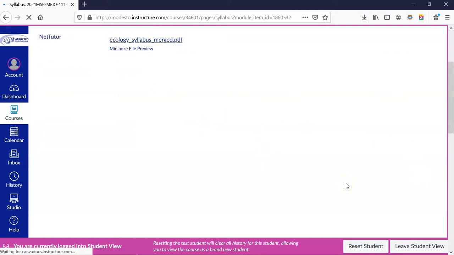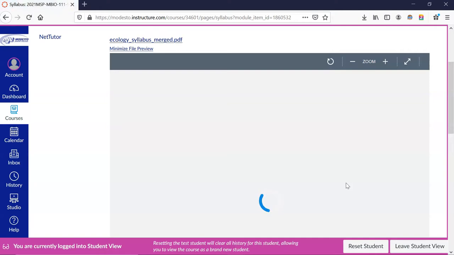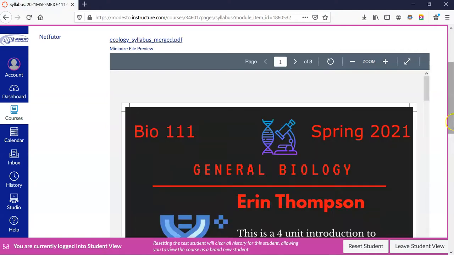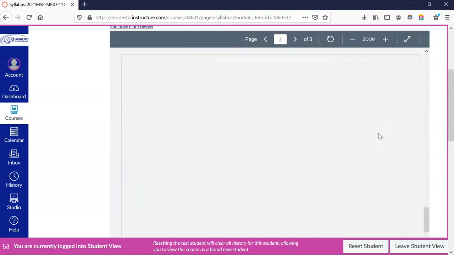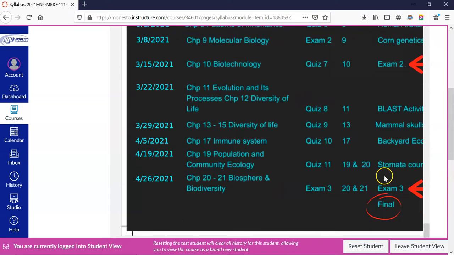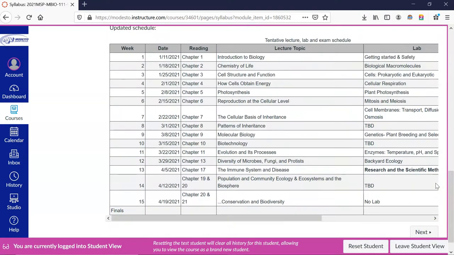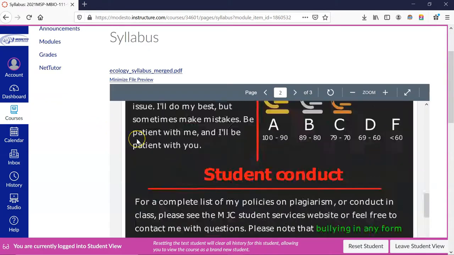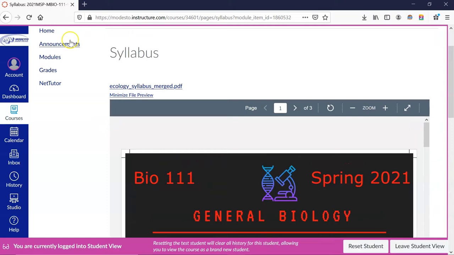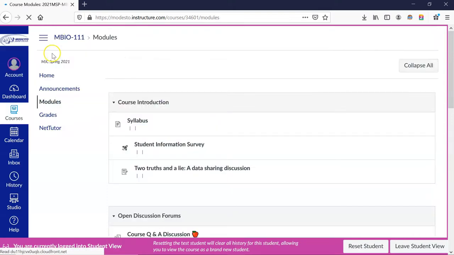It's opening up our file preview. So there it is, Bio 111, Spring 2021. If you get to the very bottom here and you keep scrolling down, you'll see here is our schedule posted in plain text. So anyway, there is our syllabus. Let's go ahead and go back to modules and go to the next thing.